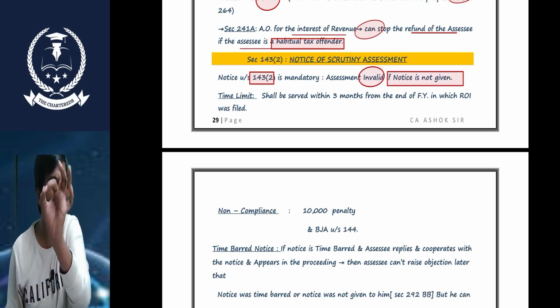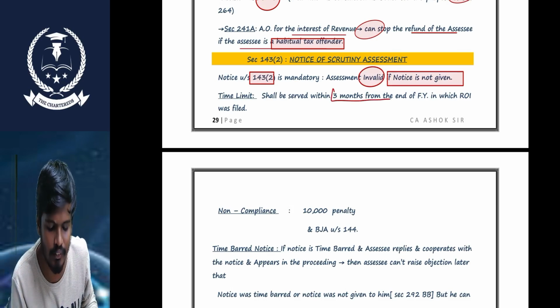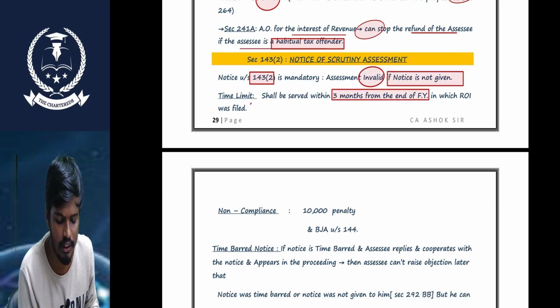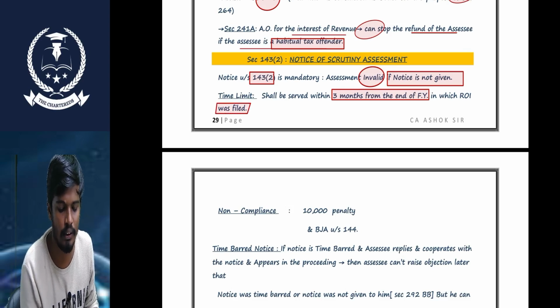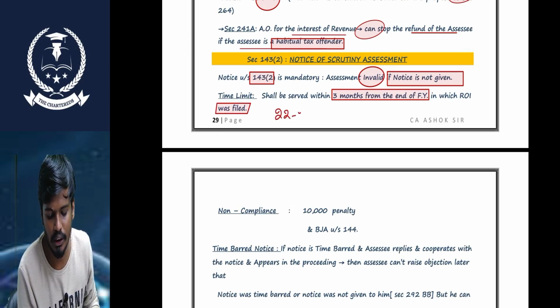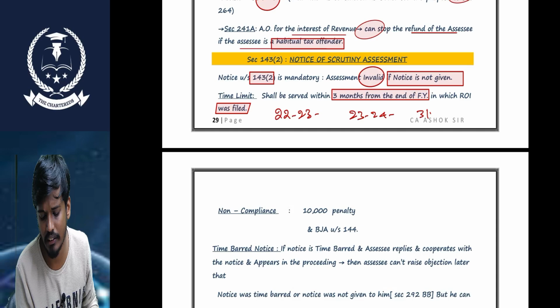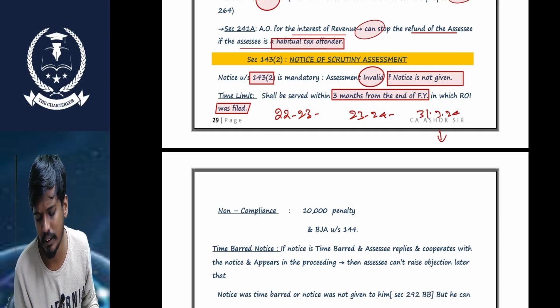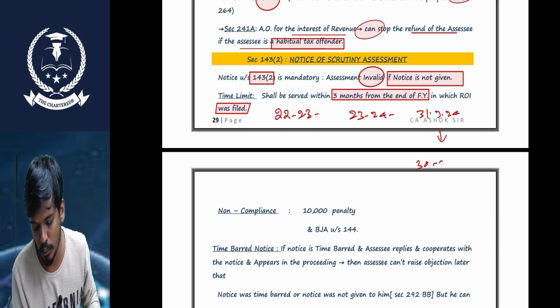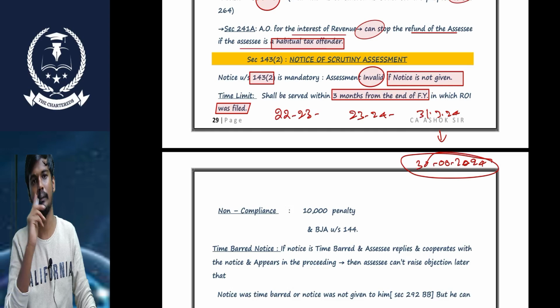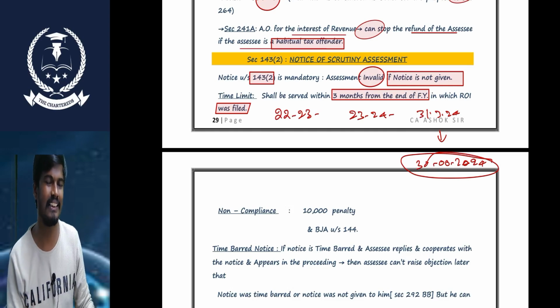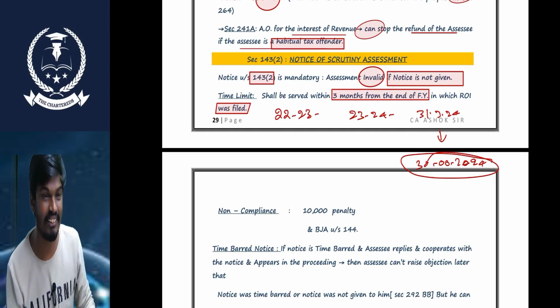So, what is the time to serve that notice? It is served within 3 months from the end of the financial year in which the return of income was filed. For example, I filed the return of income for 22-23 income, assessment year 23-24. The end of the financial year is 31st March 2024. So within 3 months: April, May, June. 30th June 2024. I need to serve the notice within 3 months from the end of the financial year in which the return of income was filed.